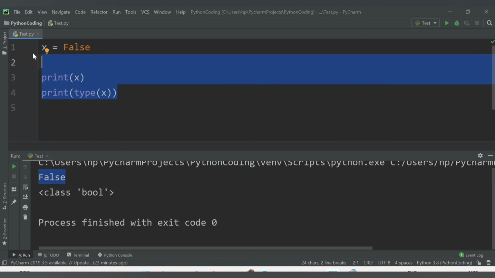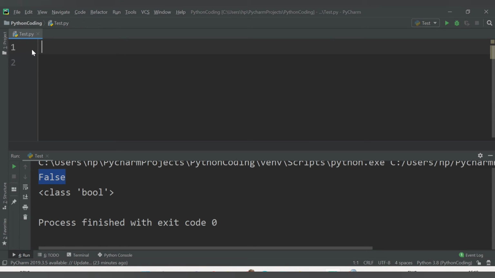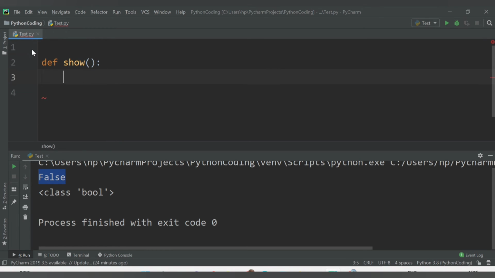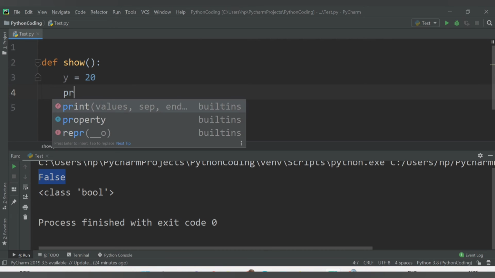Let me remove this part here. Now let's declare a variable. Let's say def show is the name of the function, and inside this function we will declare one variable called, let's say, y, and let's have the value as 20. So this is of integer type. And we will print this value, print